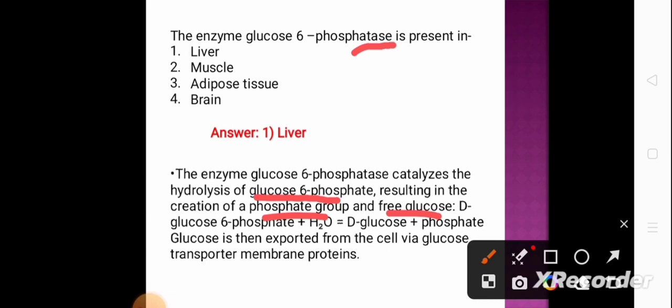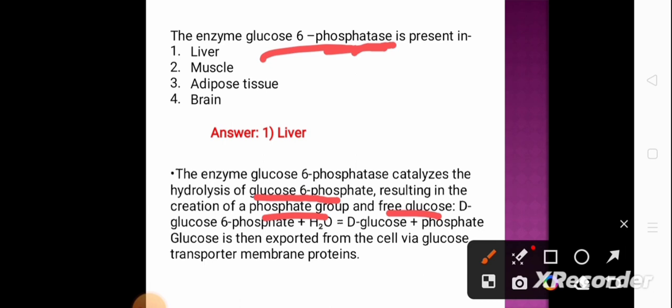This phosphatase hydrolyzes the phosphate group and releases it. In case of glucose 6-phosphatase, it detaches the phosphate group from the glucose and produces phosphate and free glucose.